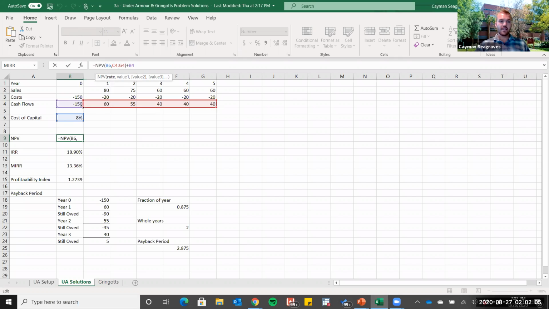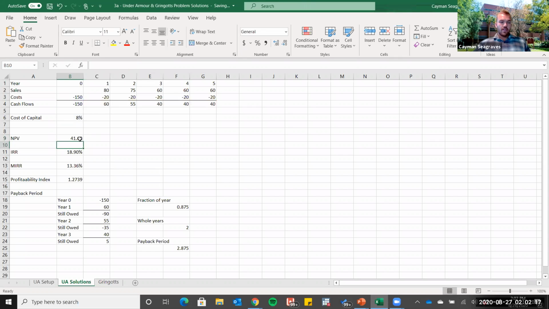Then finally, at the end, you have to add back in, or in this case, subtract the initial investment, or the initial costs you incur to take on this investment. So the net present value of this investment is $41 million. That's positive, so it looks like a pretty good investment.